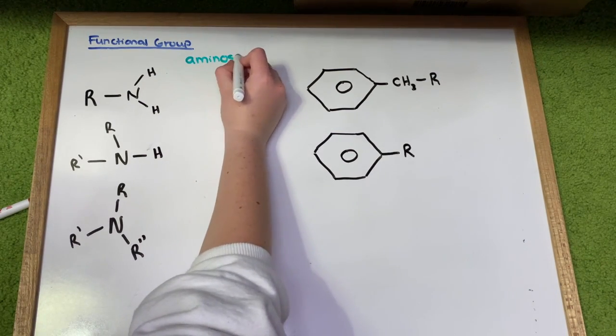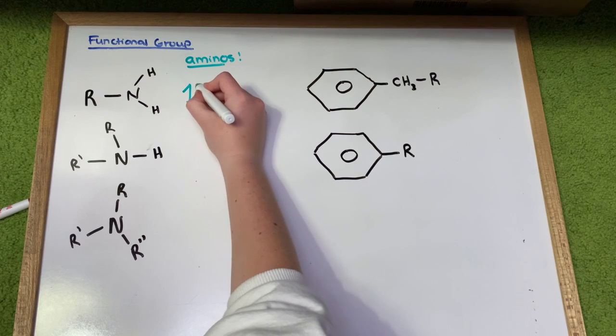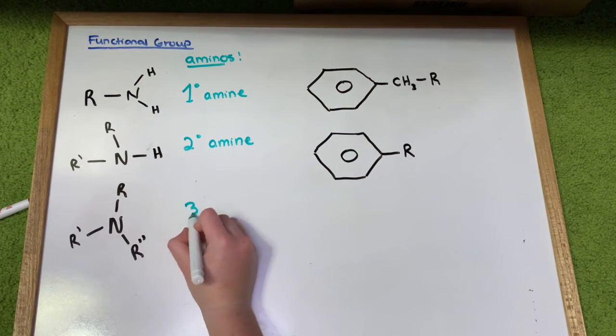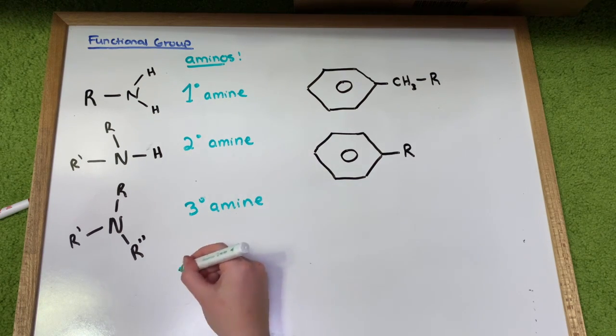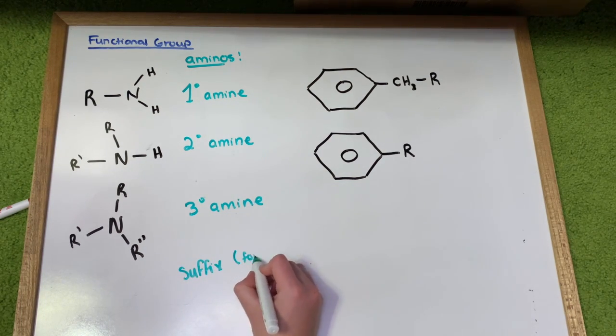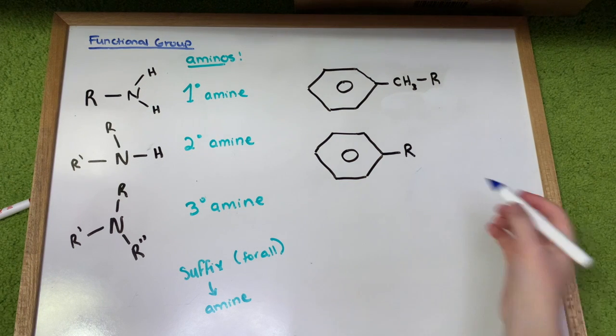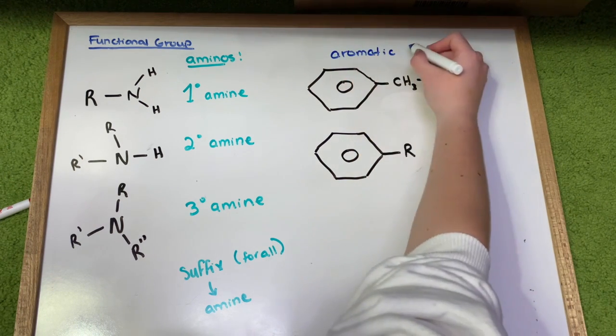Here are some more examples of some functional groups. So we have the amino functional group. Firstly, the primary amine, the secondary amine, and then finally the tertiary amine. So these all have a suffix of amine, and the main difference between these three different types of amino groups is the placement of the nitrogen in the carbon chain as well as the different chains that are attached, or the number of chains that are attached to the nitrogen.